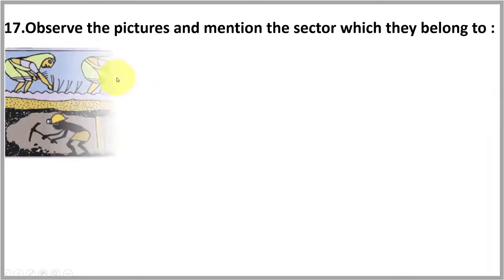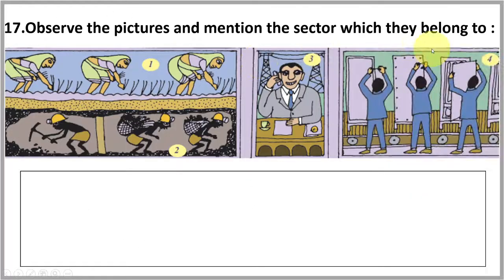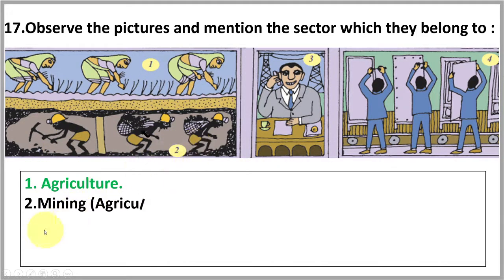Next, observe the picture and mention the sector which they belong to. In the first, you find some agriculture activities going on. So the first picture shows agriculture activity, agriculture sector. Second picture, mining activities going on. Mining also comes under agriculture. Third, service sector, telecommunication, electricity. Fourth, here they are working in industries, so it is the industrial sector.